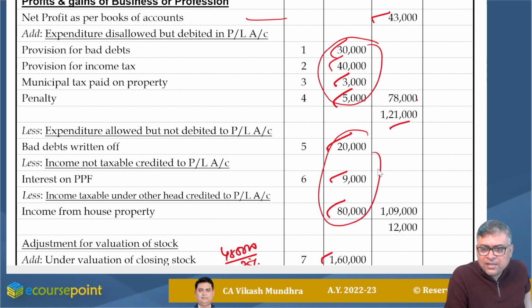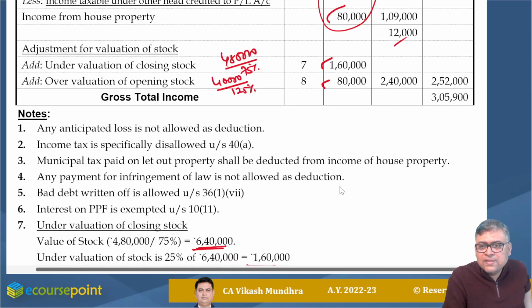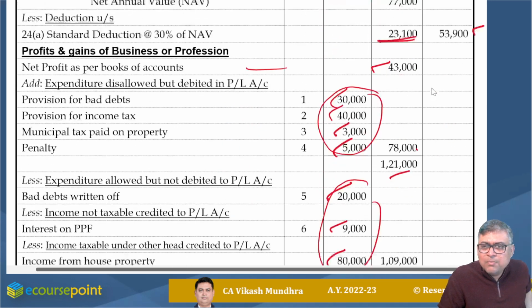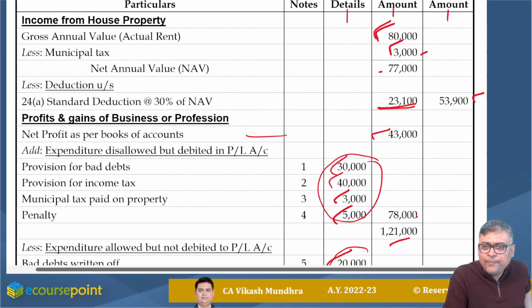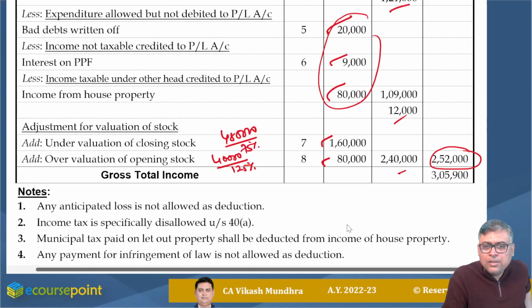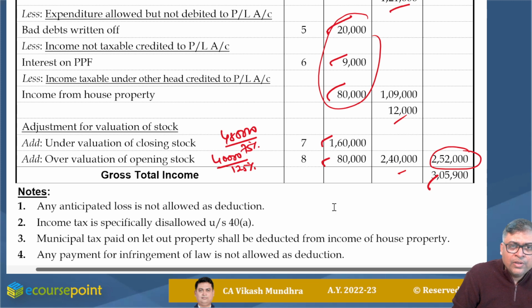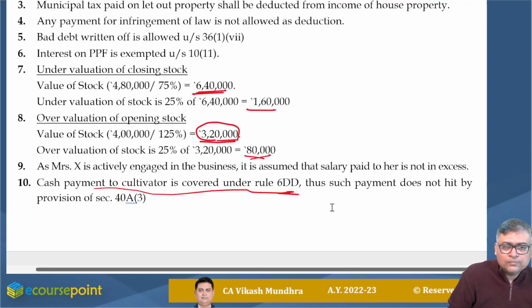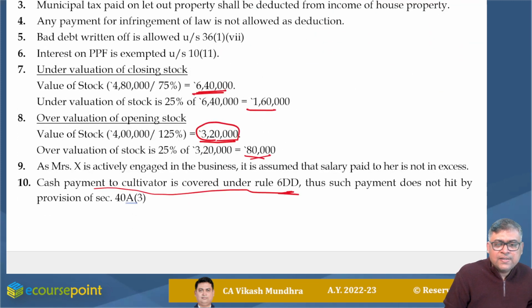This is the reduction, 12,000, and again this valuation of stock is required to be added back. So total PGBP income is 2,52,000 plus my house property income 53,900. Altogether my gross total income comes to rupees 3,05,900. Is it clear to all?